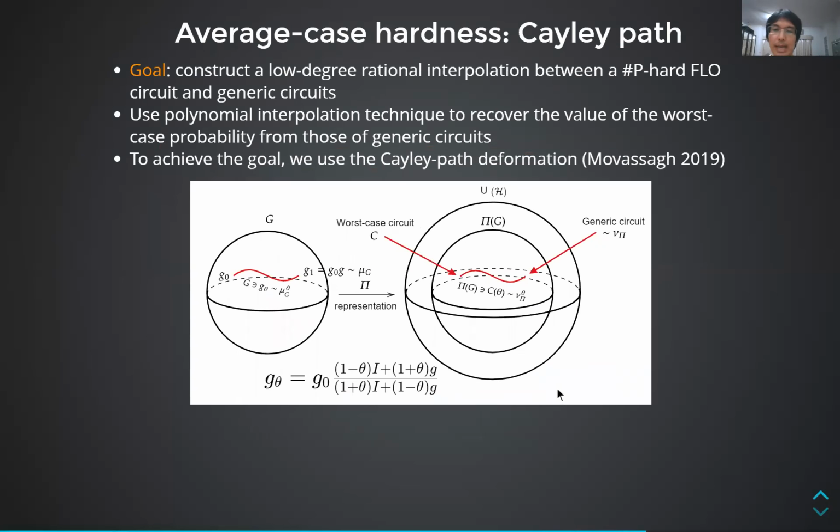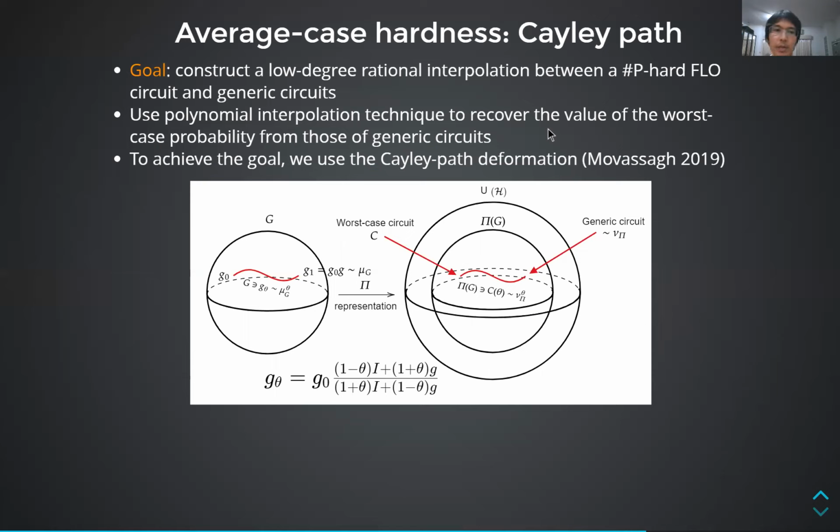Our second result is the average case hardness of approximating the output probabilities of our scheme. So the goal here is to construct a low degree rational interpolation between a circuit that expresses the worst case sharp-P-hard probabilities and generic circuits. Why? Because then we can use existing polynomial interpolation techniques to recover the value of the worst case probabilities from those of generic circuits. And therefore, if the worst case probability is hard to approximate, then those of generic circuits are also hard on average.